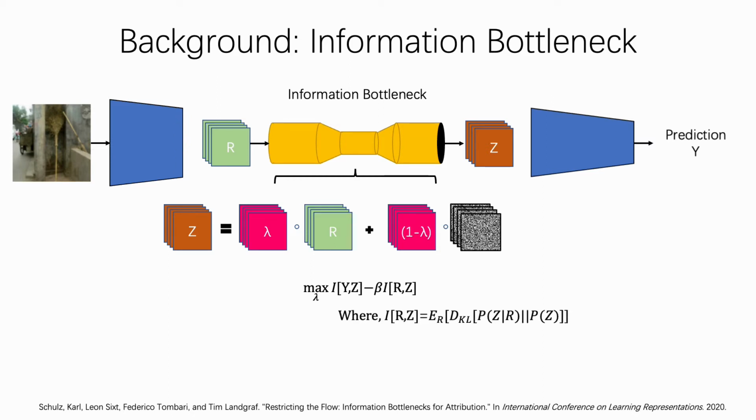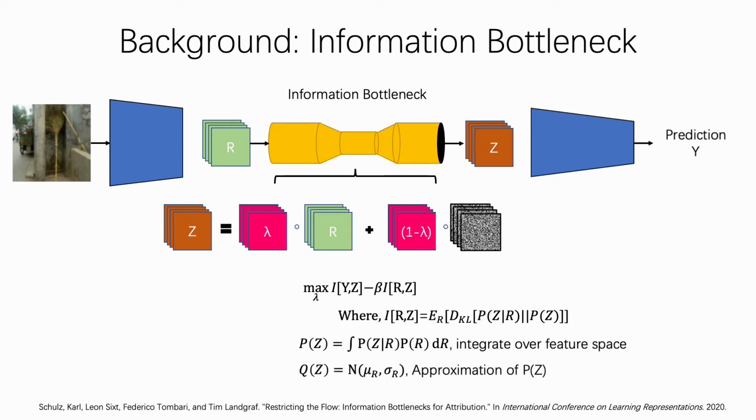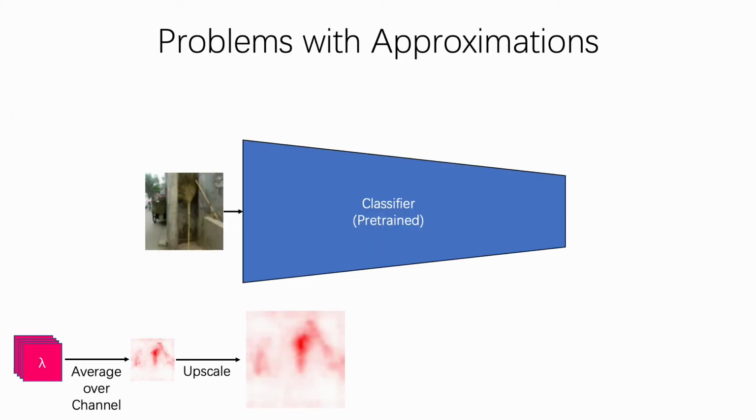The main challenge with computing the mutual information between feature maps R and bottleneck variable Z is that the distribution of Z is not tractable. Therefore, IBA methodology resorts to variational approximation and approximates bottleneck variable Z with a Gaussian distribution. IBA method has two inherent approximations which cause problems.